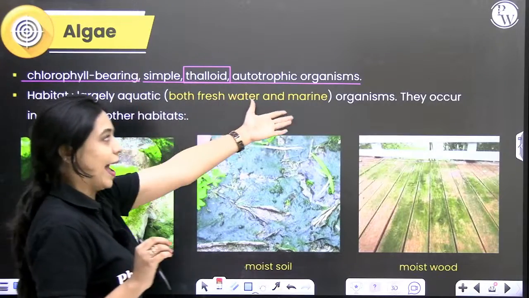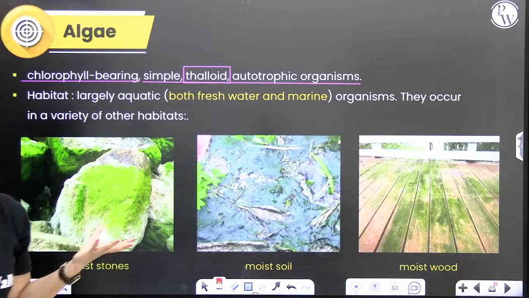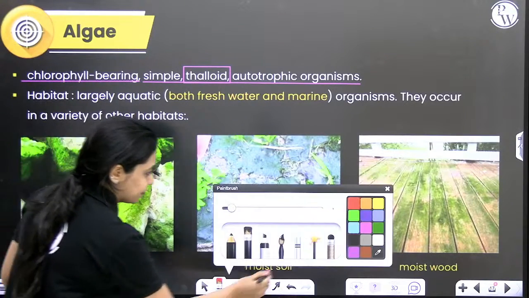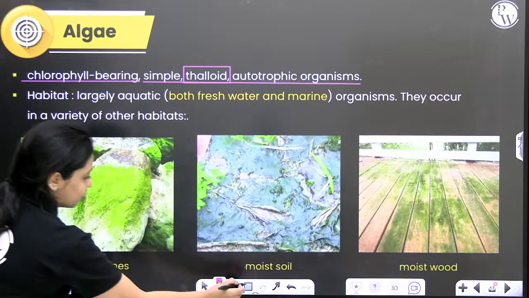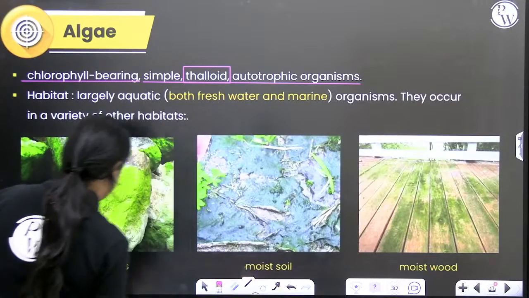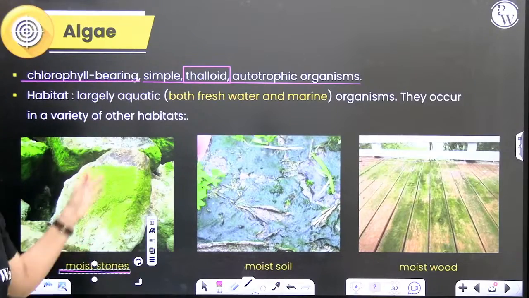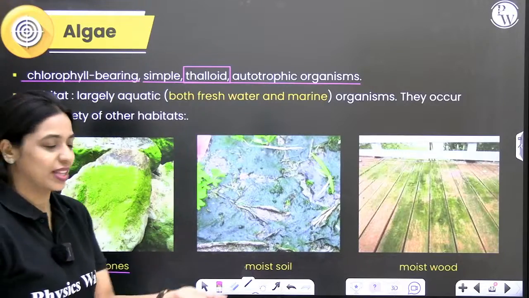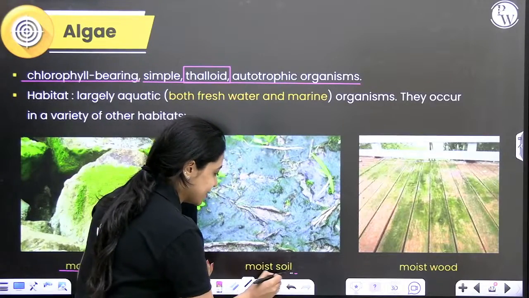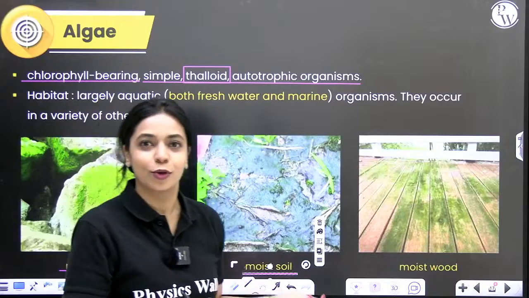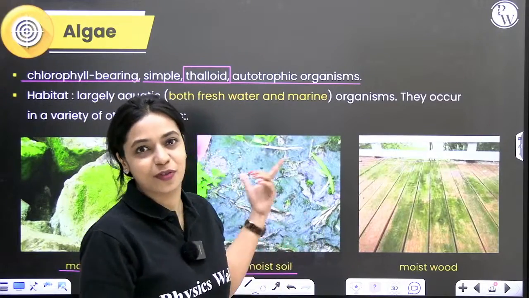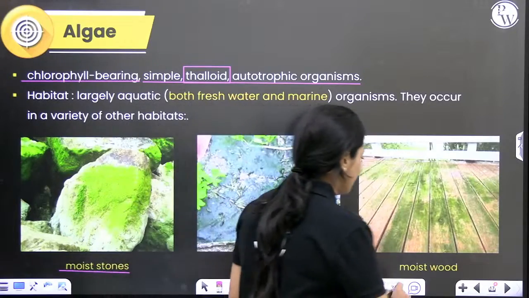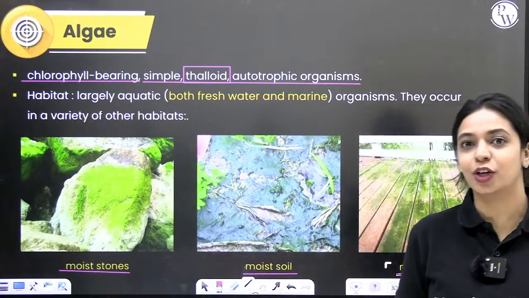It could be freshwater and marine organisms. They occur in variety of other habitats that are moist. For example, they could be found on moist stones. I'm sure you've seen this, right? Near beaches where water is constantly hitting and the rocks are moist, near water bodies, you can see that. Moist stones. On moist soil, where there's too much water logging, you find yourself slipping, right? So that is because of algae that you find there and the mucus that is present around them. Moist soil. Even on moist wood, you can find algae growing. Okay?